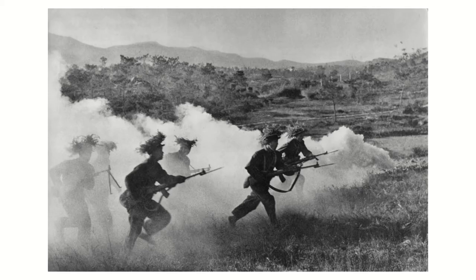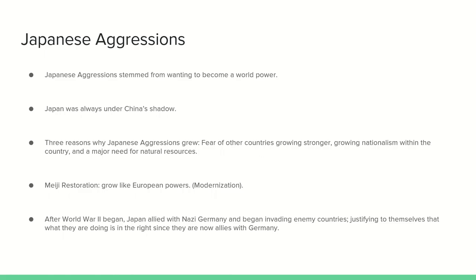Next, we will talk about the Japanese aggressions. To understand Japanese aggressions, we must understand that Japanese aggressions stemmed from them wanting to become a world power. Part of this was the Meiji Restoration, which meant to grow like a European power. What Japan did is they took practices and cultures from the United States and Europe and began to implement them in their country. This included food, eating like these countries,